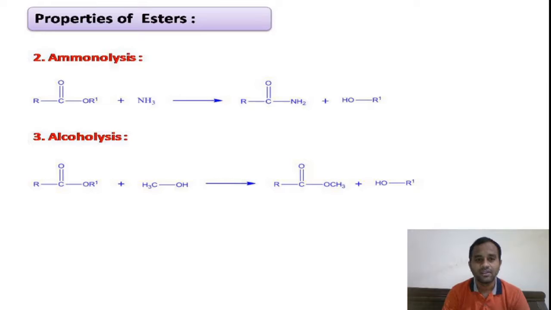Similarly, our esters will also undergo splitting in presence of alcohol. Here I have taken methanol as the alcohol. Our esters undergo splitting in presence of alcohol to give another ester. That means the transfer of the ester group will take place. The initial ester will be converted into the methyl ester. You see here the methyl of the alcohol has replaced the other alkyl group attached to the ester group. So in this way we see alcoholysis in esters.